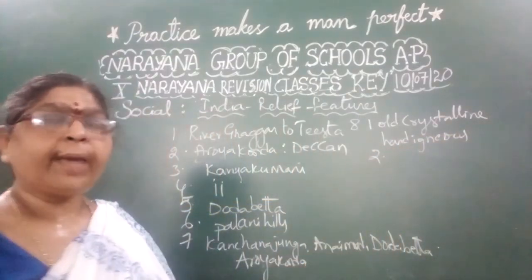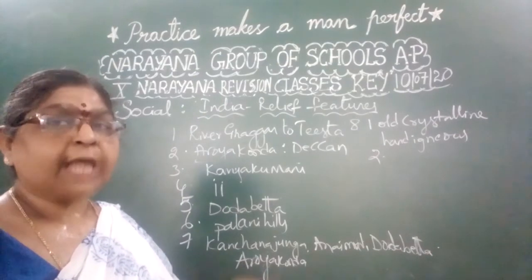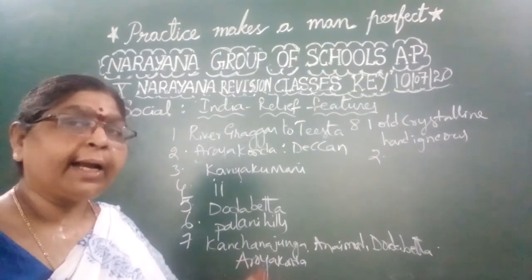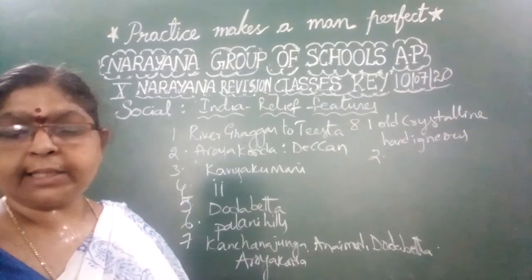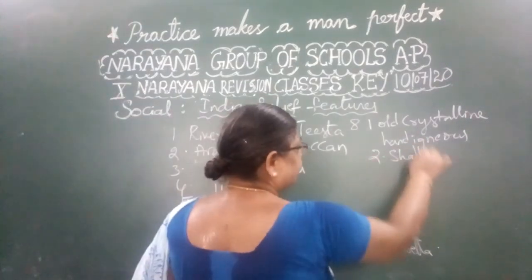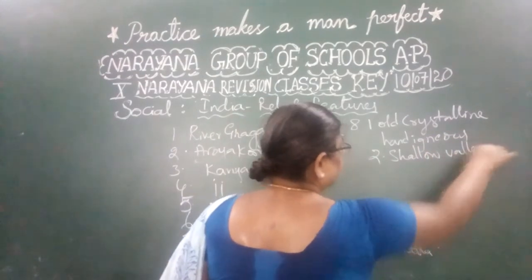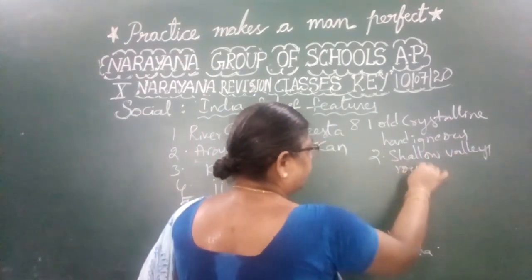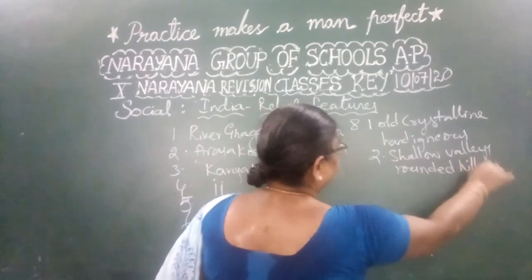It is surrounded by shallow valleys and rounded hills. So that is also the second feature. There are some other features, you can write any two. You will get 1 mark for this. Shallow valleys and rounded hills. This is the answer for that particular question.